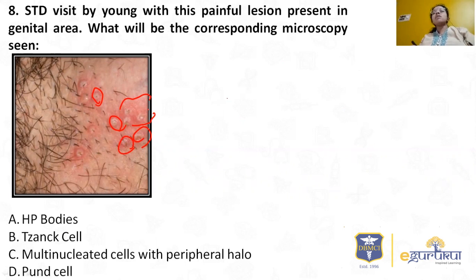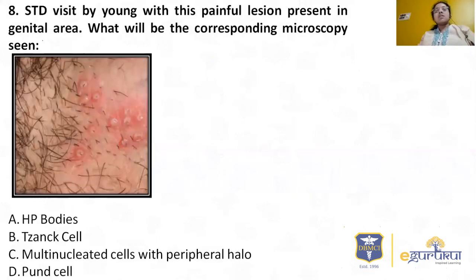So they're asking what is the microscopic finding. The options are HB body, Tzanck cell, multinucleated giant cell, and Pund cell. This is herpes, so you're going to see multinucleated cells, which is a characteristic feature of the herpes group of infection.